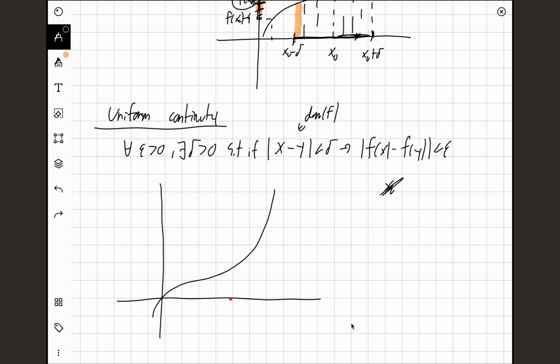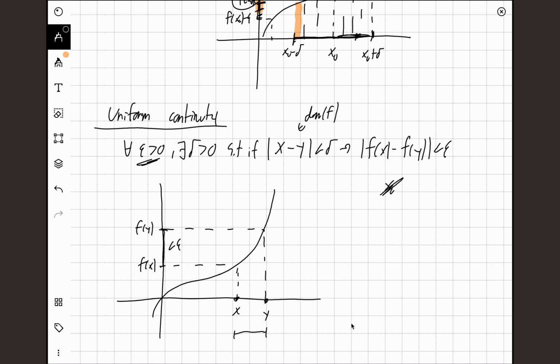So any points, if this is our delta, we picked an epsilon greater than 0, so we know there has to exist a delta. Let's say that the delta is this big. Or let's say delta is a bit smaller, just so I won't take over the whole graph. Let's say we have our point x here and our point y here, and delta is exactly this big. Well, if I look at f of x minus f of y, this will be f of y, this will be f of x. This difference has to be less than epsilon for any 2 points that are this close to each other.